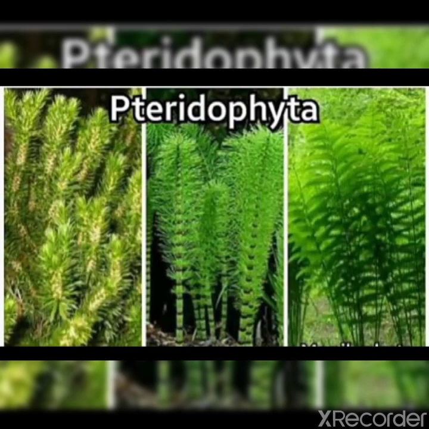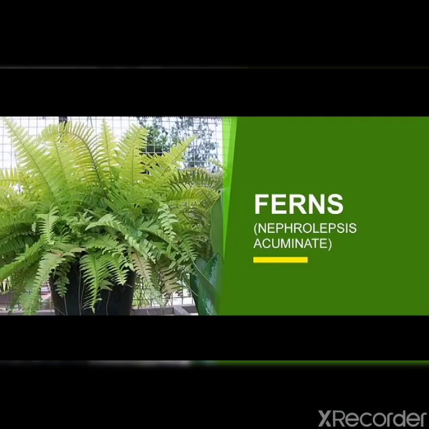Third, Pteridophyta. Pteridophytes are multicellular plants that have well-developed roots, stems and leaves. In pteridophytes, roots, stems and leaves are present, but they do not bear flowers and seeds. Clear, children? Fern is an example of pteridophytes.